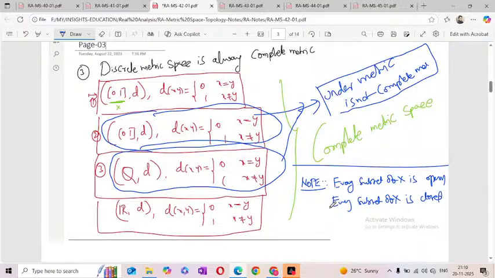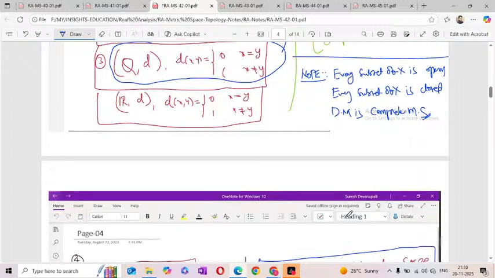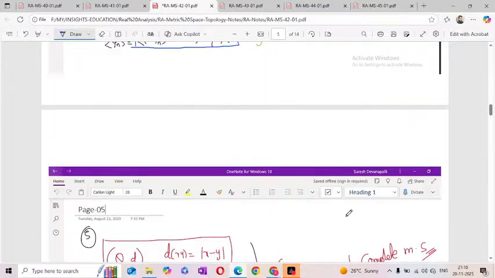And one more point here, the discrete metric is always a complete metric space. That is the conclusion. Just remember these 3 points. So these two examples are already over.